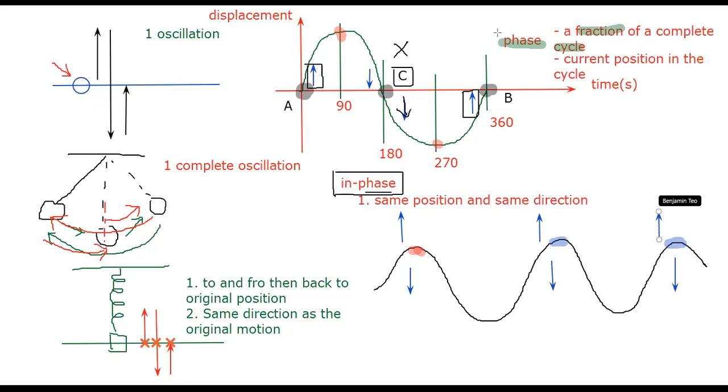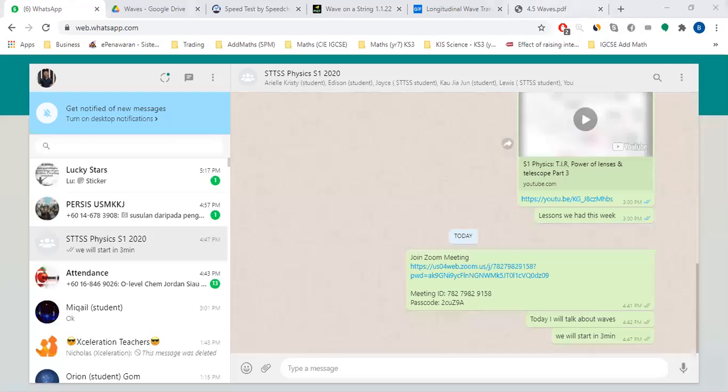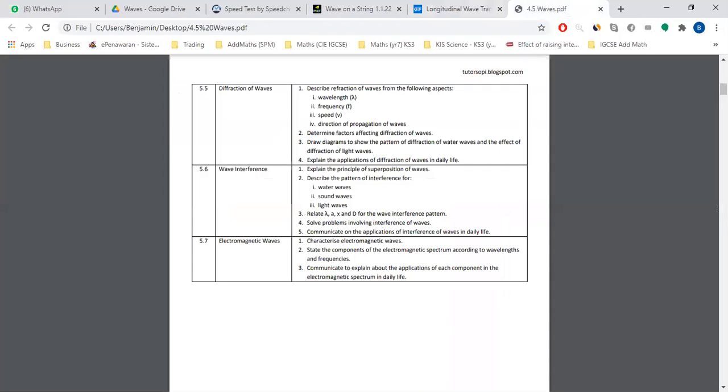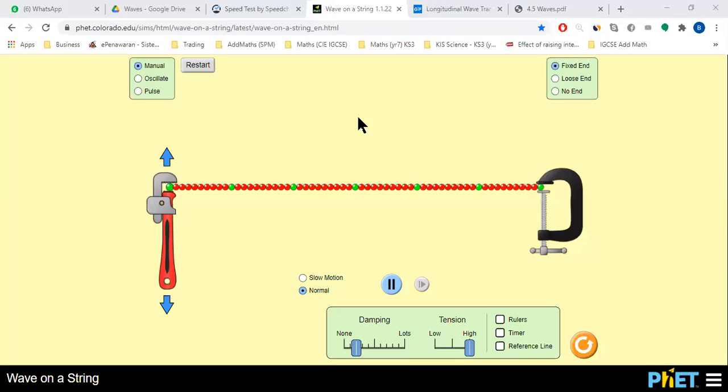Okay, now I just want to show you a simulation. Okay, I want to show you a simulation of this one. Okay, let me just bring this up. Wave on a string. Okay, 来看这个。Okay, I'm going to put no end.